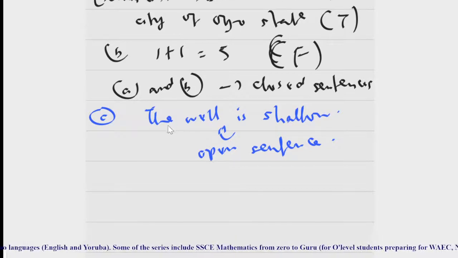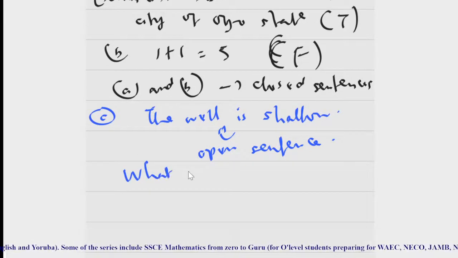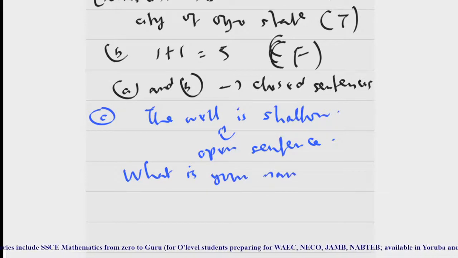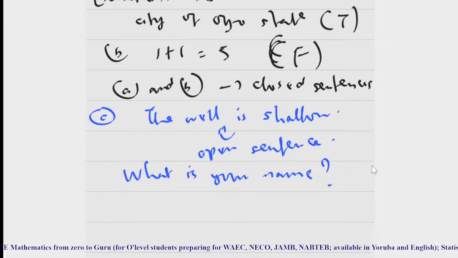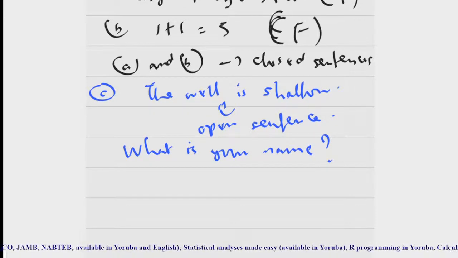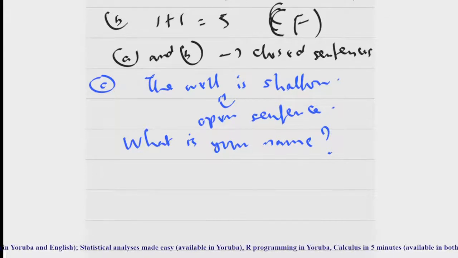So for example, if I say, what is your name, indeed, what is your name is a statement, but it is not a proposition because it is a question. We can't determine whether it is true or false, we can't determine its truth value. I hope you understand now. Or when you say, how are you? Good luck. So these are just statements. They are not propositions.